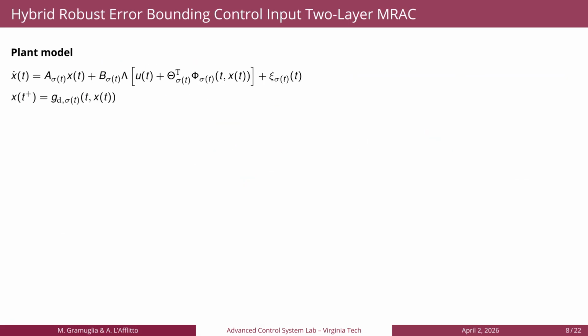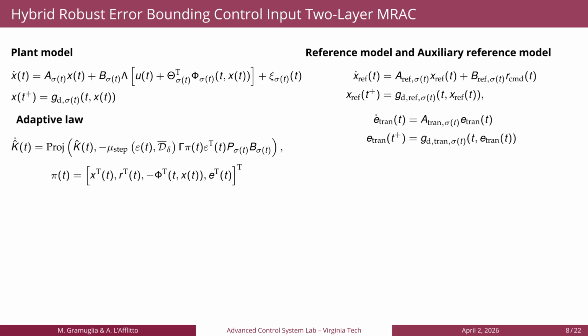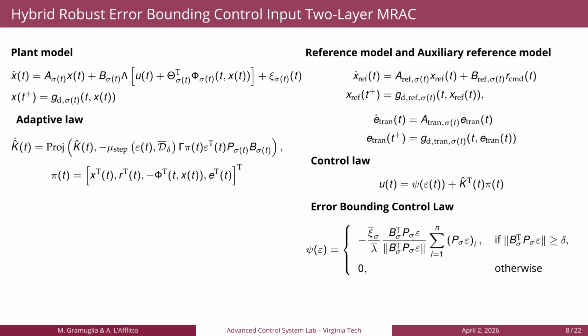To apply this framework also to hybrid systems, we consider the hybrid plant model shown here, where at the top we have a differential equation and at the bottom a difference equation, where sigma represents the mode that we're in. Since it's a hybrid plant, we can have different modes. Then we also have a hybrid reference model and auxiliary reference model. We have the same adaptive law, written using pi for brevity. We have the same control law, with the same error-bounding control law.